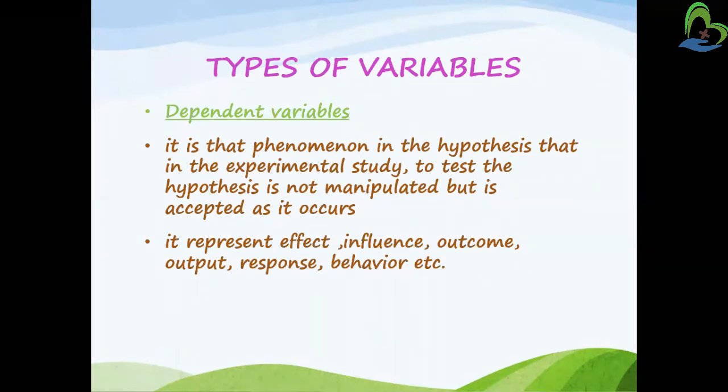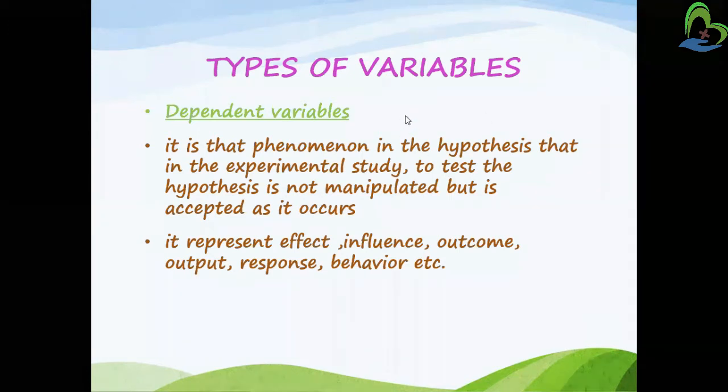Even in the definition, the dependent variable is a phenomenon in the hypothesis, in the experimental study to test the hypothesis, that is not manipulated. Is the dependent variable manipulated? No, it is not manipulated, but it is accepted as it occurs. Obesity is there, I have accepted it, but to change it I have to see the factor which is affecting it, so I will try to manipulate that. The dependent variable represents the effect, the influence, and the outcome due to the independent variable.